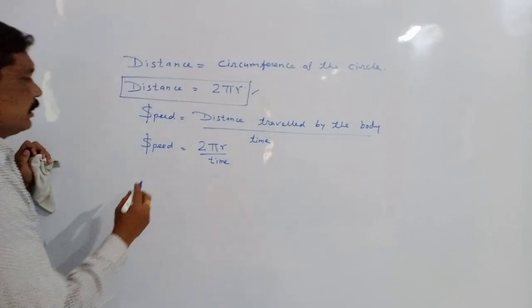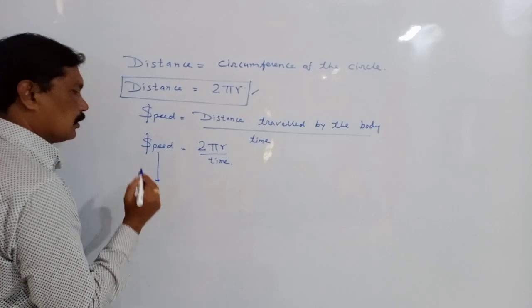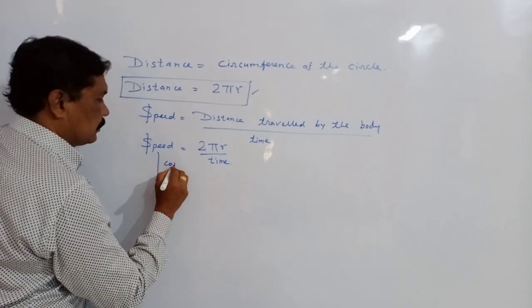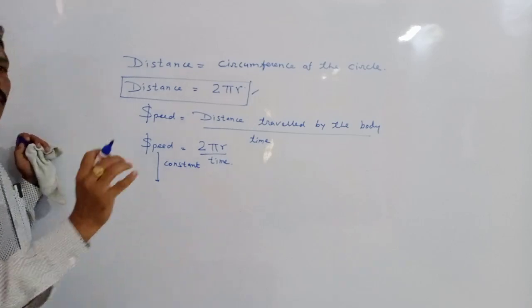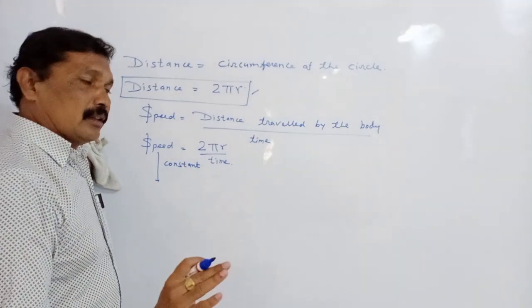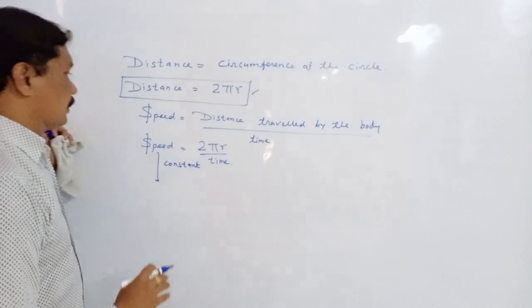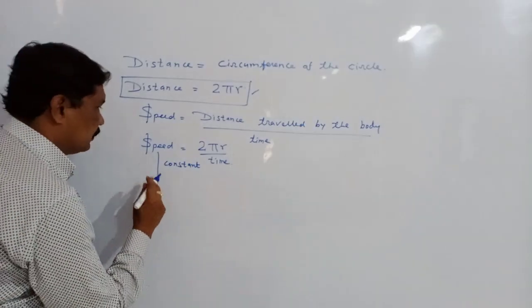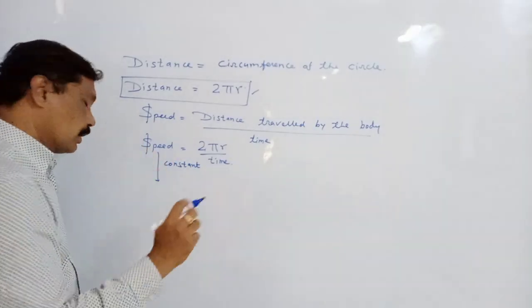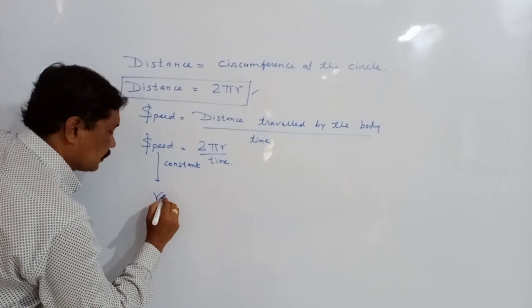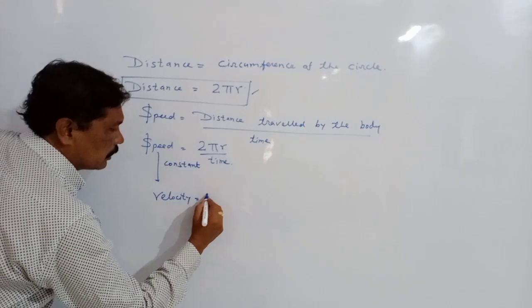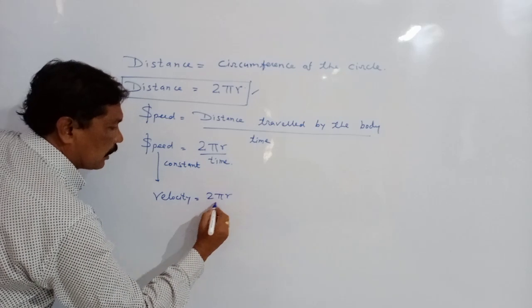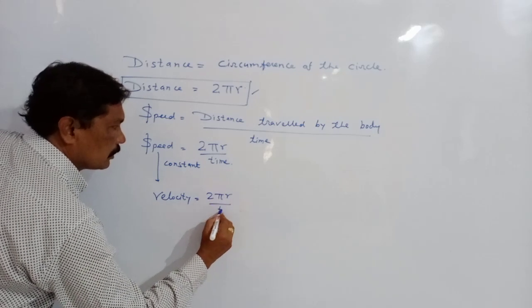The speed is constant in uniform circular motion. So we can write the speed is equal to velocity. Then velocity will also be equal to 2 pi r upon t.